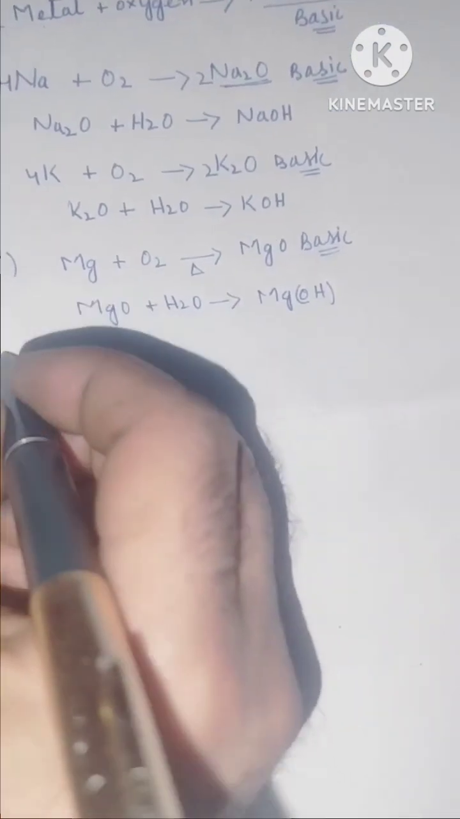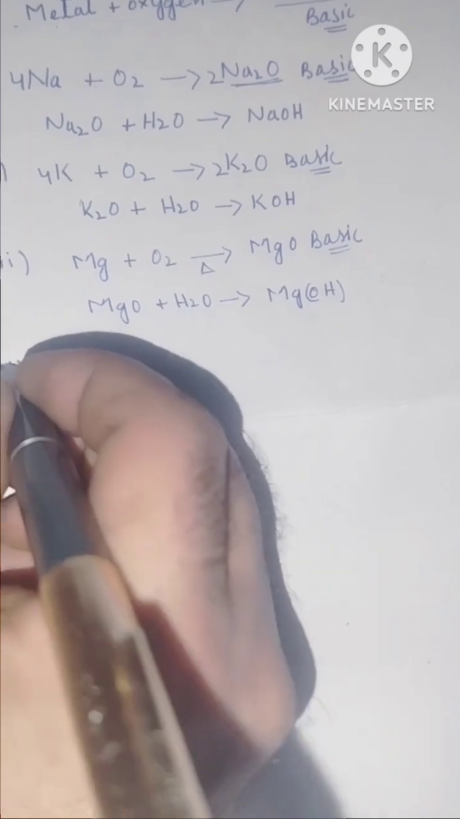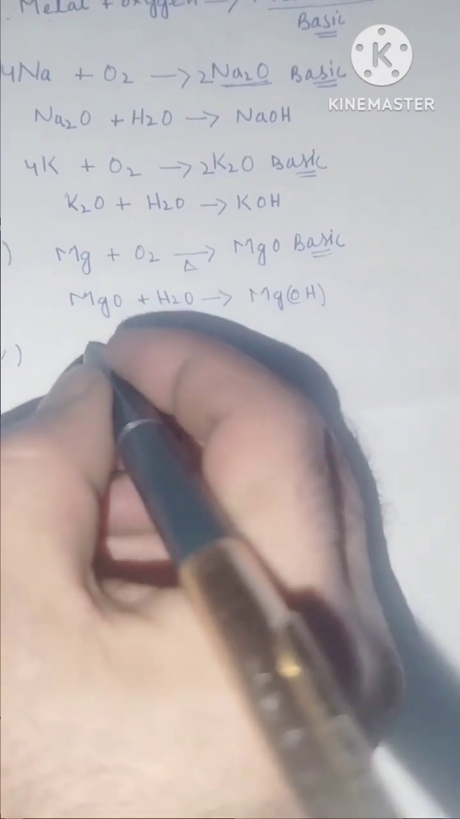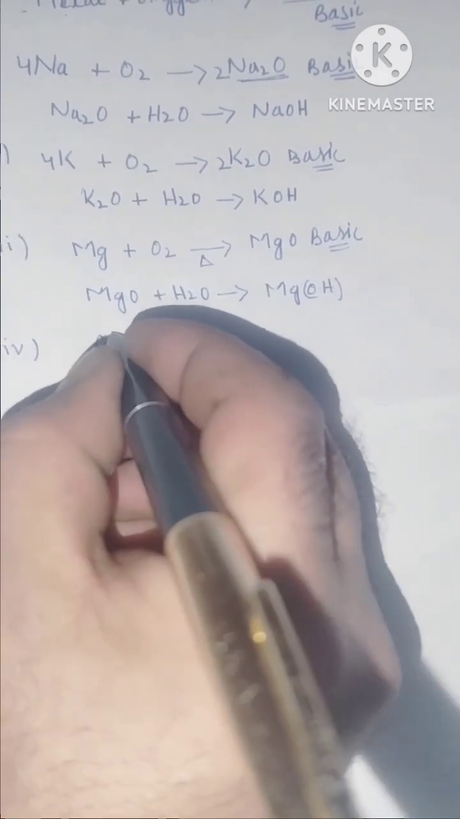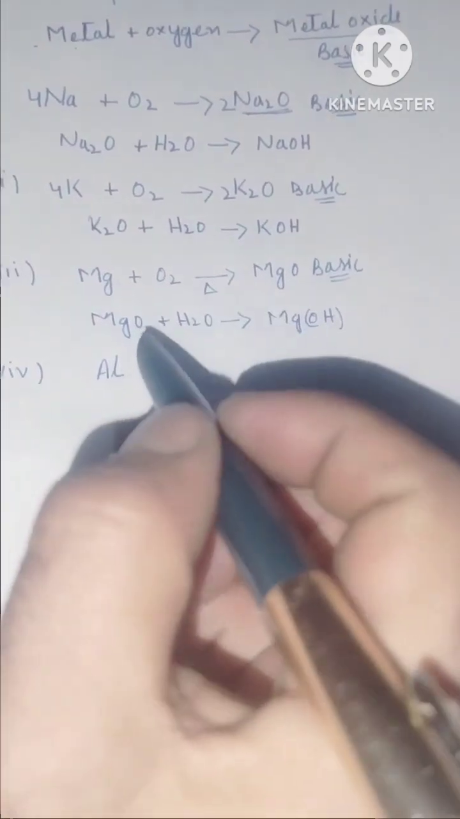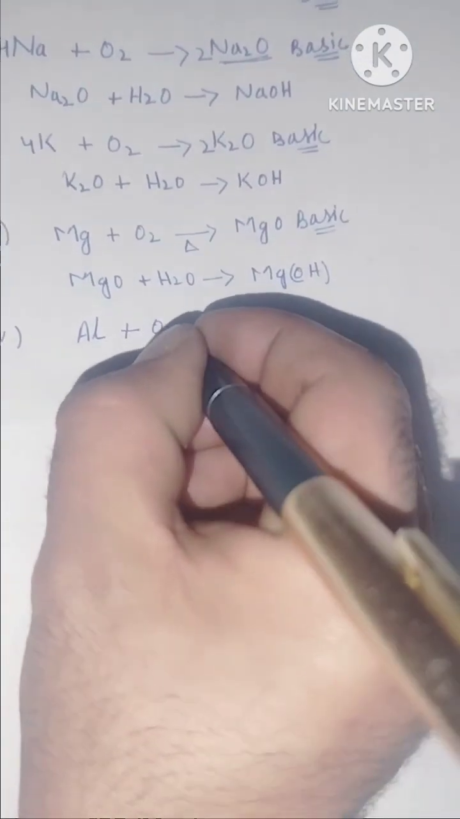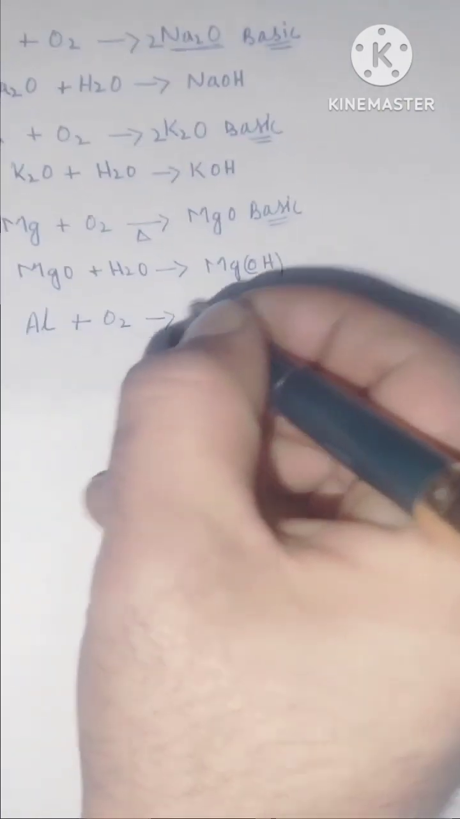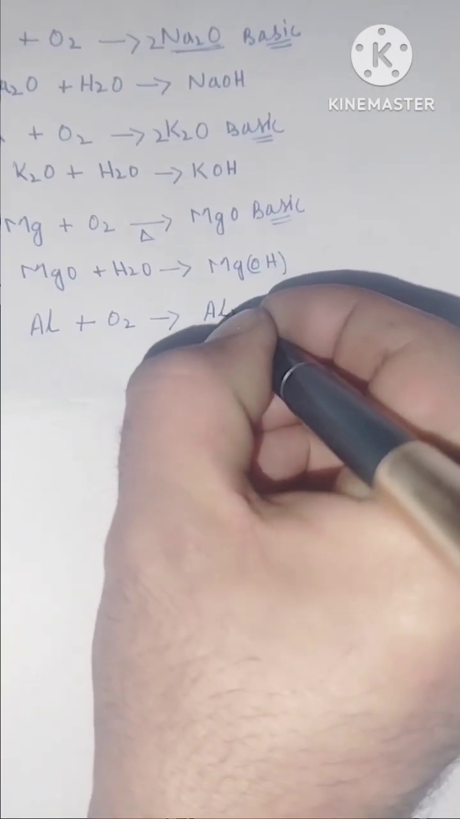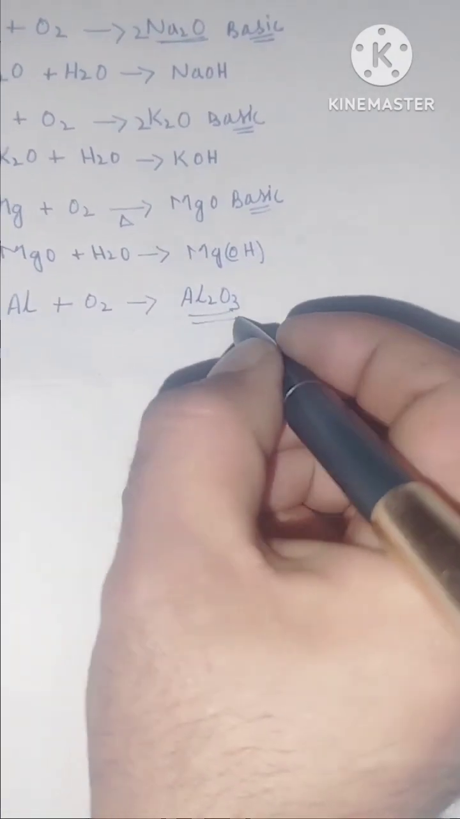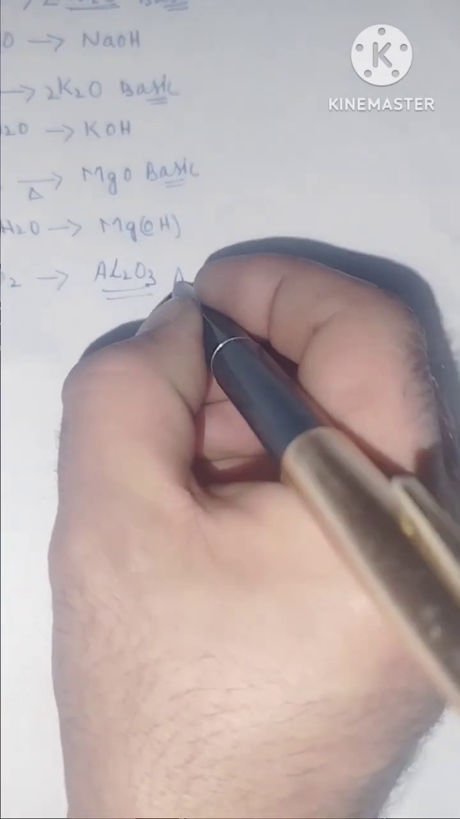Now another example that will be important. Why? I will tell you later. We will take the example of aluminum. Aluminum is also less reactive as compared to these metals. So aluminum does not react at room temperature. However, aluminum reacts with oxygen on heating and forms aluminum oxide, Al2O3. This is aluminum oxide. Aluminum oxide is amphoteric in nature.